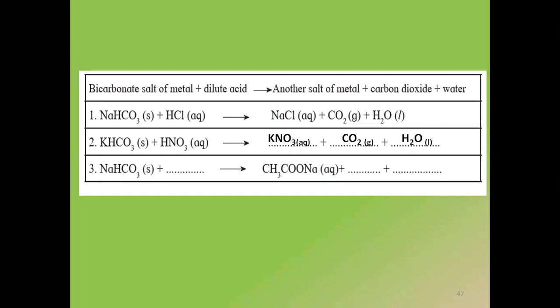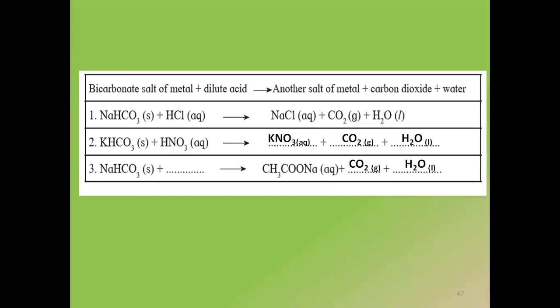The bicarbonate salt of the metal which I am having here is sodium bicarbonate, which is NaHCO3. The CO3 is going to form the product as CO2, right? And the other product which I get is H2O. I think CO2 and H2O, everybody might have got this because we know it's carbon dioxide and water.